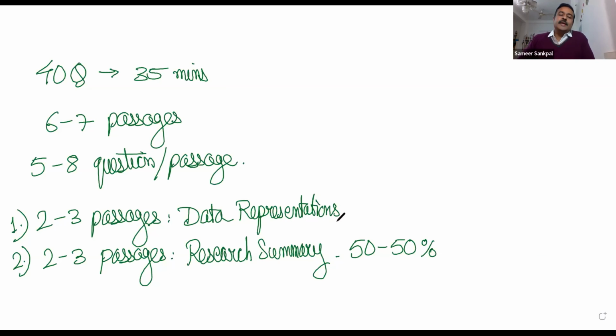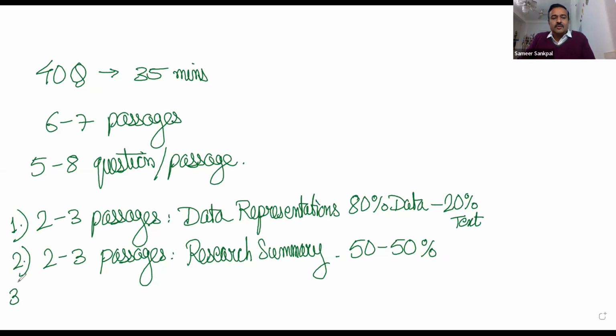So in data representation, it is 80% data, maybe, and this is general, of course 5-10% here or there, and 20% text. But in research summary passages, these are 50-50%. We have an equal amount of data and an equal amount of text. That's why these research summary passages are considered to be a little difficult.